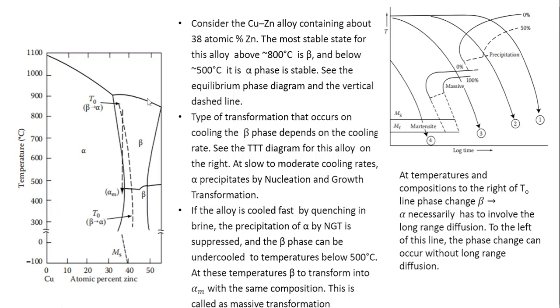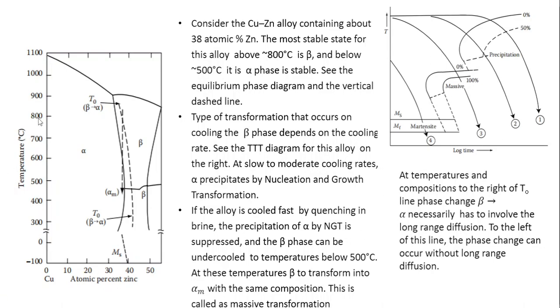So if the cooling rate is still fast enough, then the alloy can be brought to an undercooled state at a temperature equal to Ms or below it. Then the beta phase will transform by means of a martensitic mechanism into a product phase.